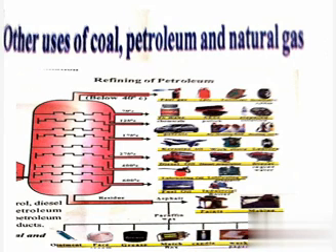So coal and petroleum are not only used as fuel, they are used as starting material for many products.